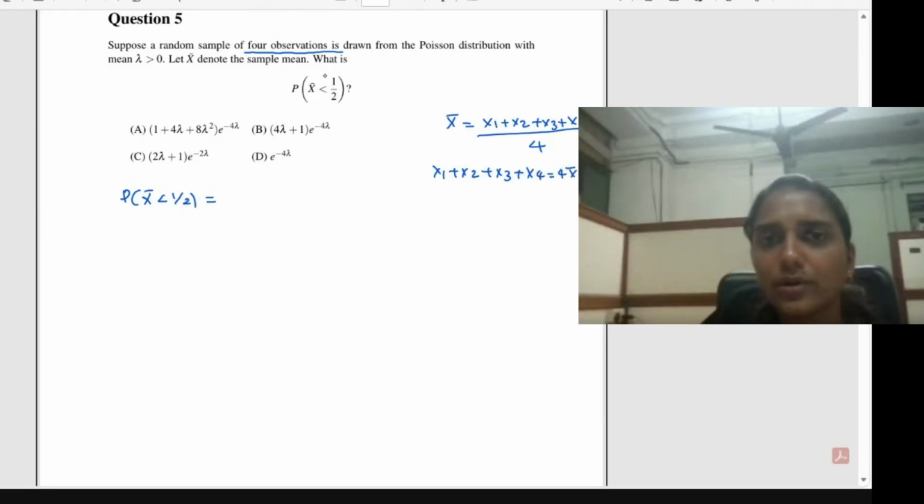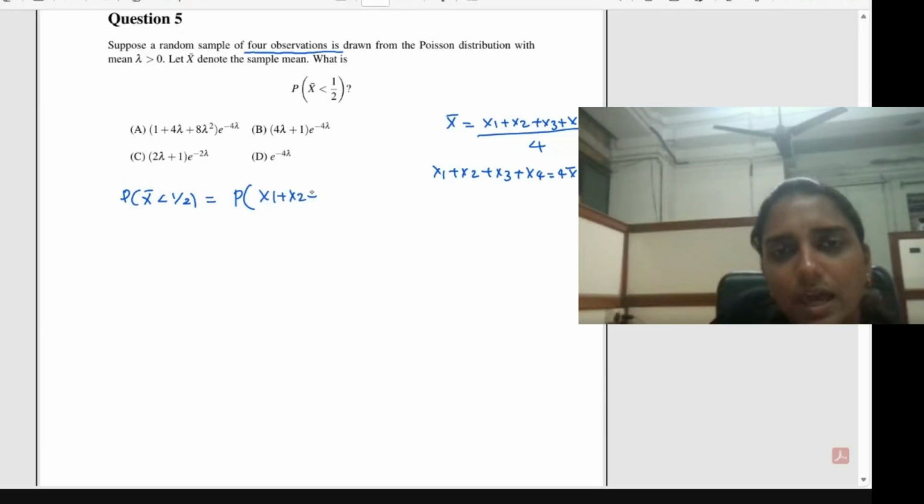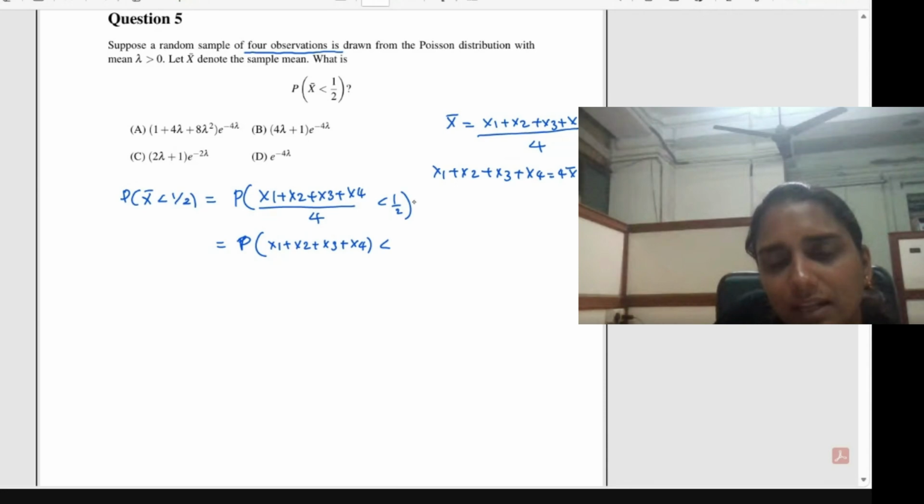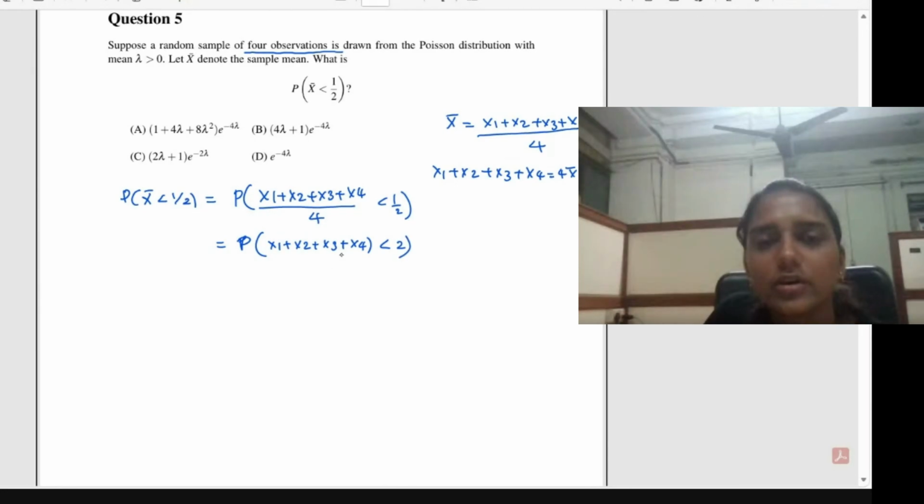Okay. So probability of X bar less than 1/2 will be equal to probability of this full. We can write (X1 + X2 + X3 + X4)/4 is less than 1/2. That is equal to probability of X1 + X2 + X3 + X4 is less than, this 4 you can take to the right side. So 4 divided by 2, it will be less than 2.